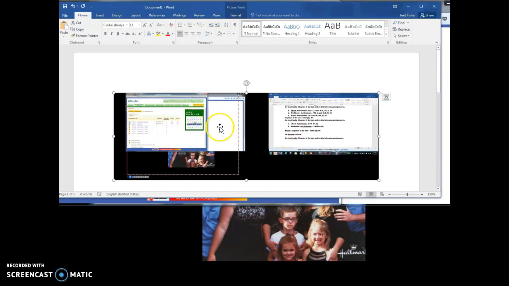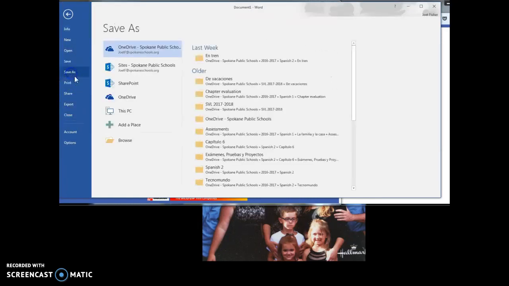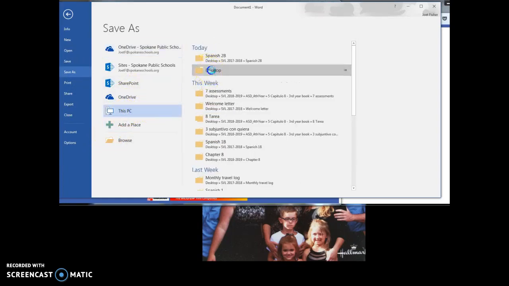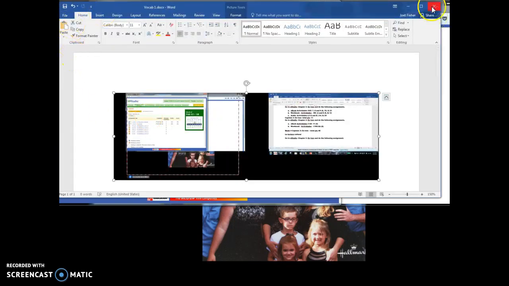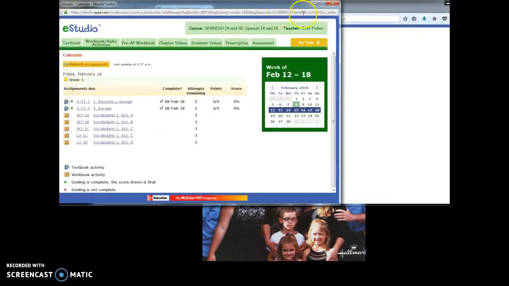So here is the screenshot. I have 2 screens, so please ignore that. And you're going to save this as, excuse me, as vocab 1, or whatever you want to name it. It's up to you. Going to save, and then I'm going to get out of this.